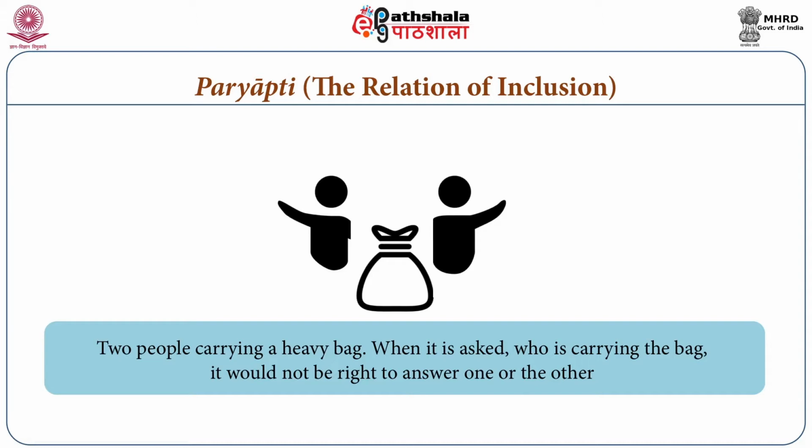Two persons are able to move that bag. Two persons can carry that bag, but one is not powerful enough to carry it. So if it is asked who is carrying the bag, whether A is carrying the bag or B is carrying the bag, these two are carrying the bag, A is a person and B is a person, and both are taking the bag together to carry.